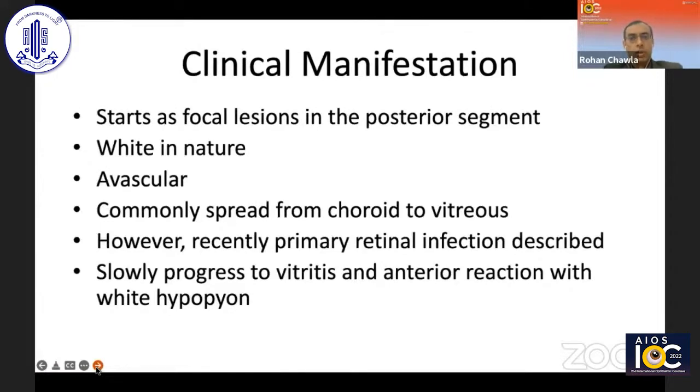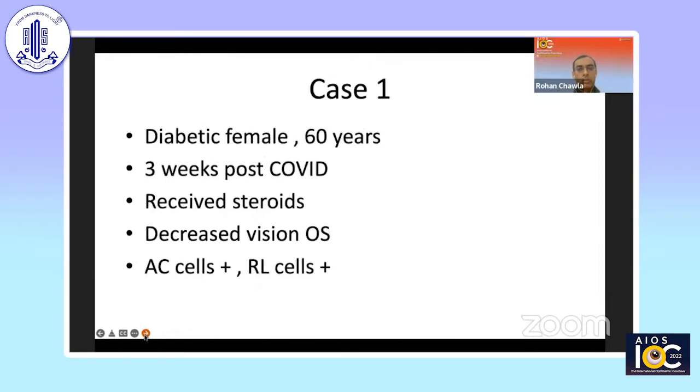Mostly what we saw was that these lesions started as focal lesions in the posterior segment, mostly whitish in color, mostly avascular, and spread was seen from the choroid towards the vitreous cavity. But recently, we have also seen primary retinal infection, which has also been described in literature. I'll show you a paper on that. This slowly progresses and keeps on causing vitreous inflammation, which may also reach the anterior segment, finally a full-blown panuveitis endophthalmitis with hypopyon.